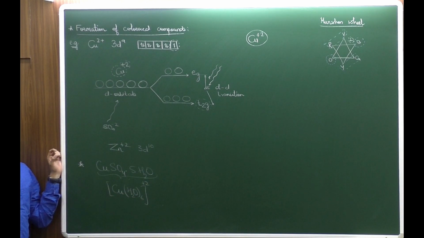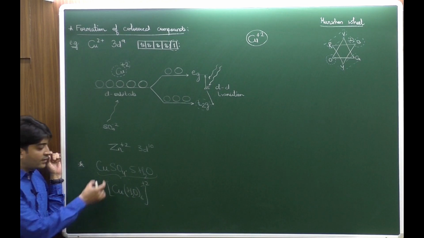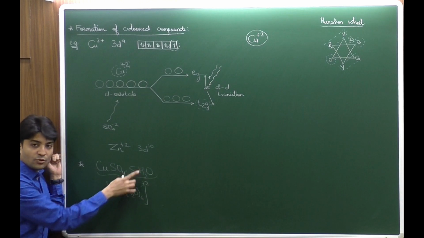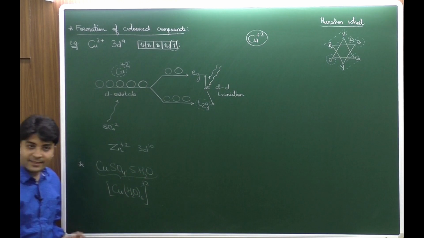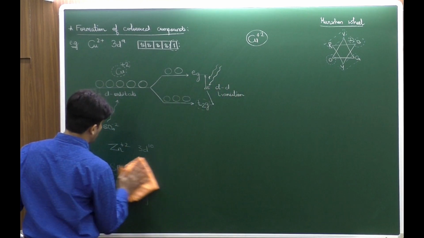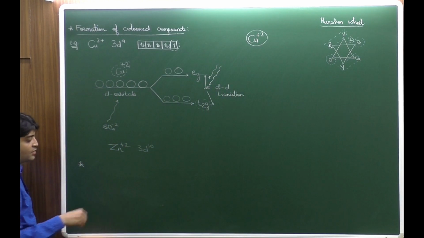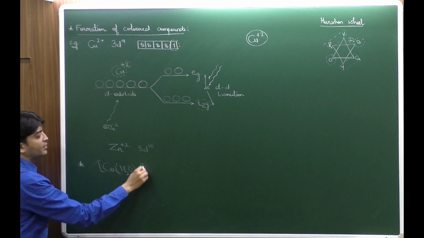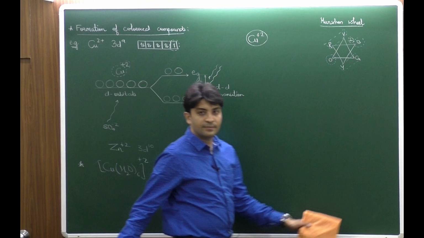What will be the geometry of this compound? After the copper salt breaks down and gets hydrated with water, when the cupric ion hydrates, it forms a complex of the type [Cu(H2O)6]2+. Tell me what will be the geometry of this complex?